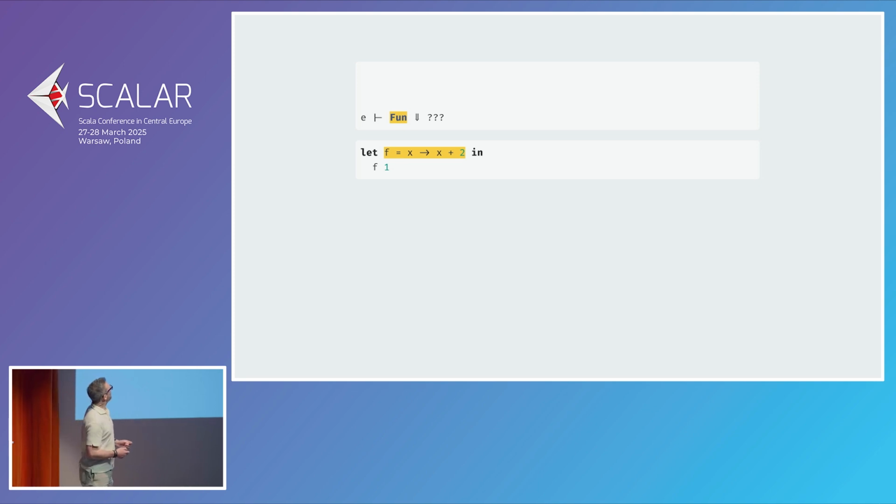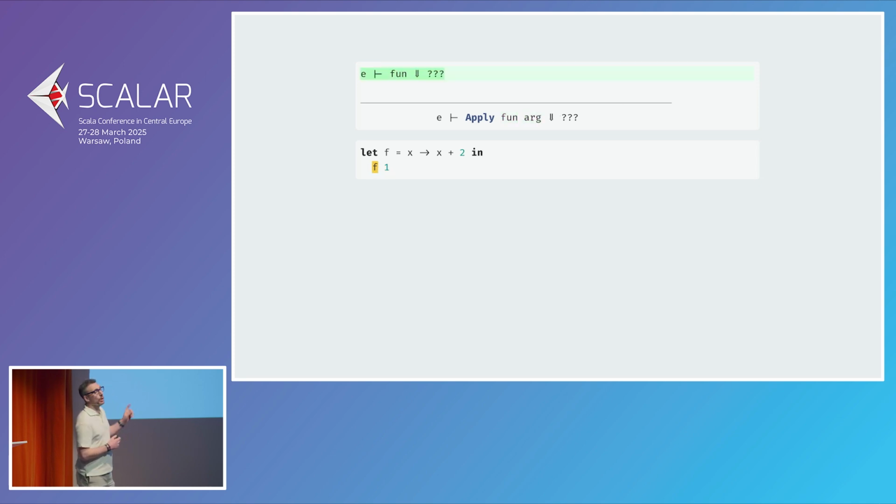Right, let's do the formal semantics. We need a new term, fun. Fun has a parameter and a body, and it produces a function that has a parameter, a body, and the environment. That is the key thing that you have to remember about functions. Application is a little more funky. We have a function, we have an argument, and we really hope the function is going to be a function, because if it's not, we have a problem.